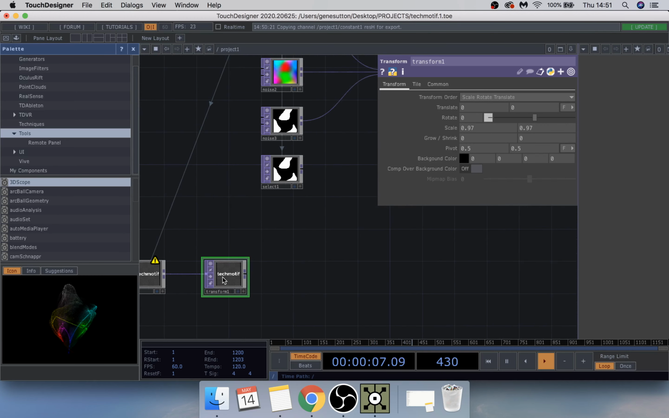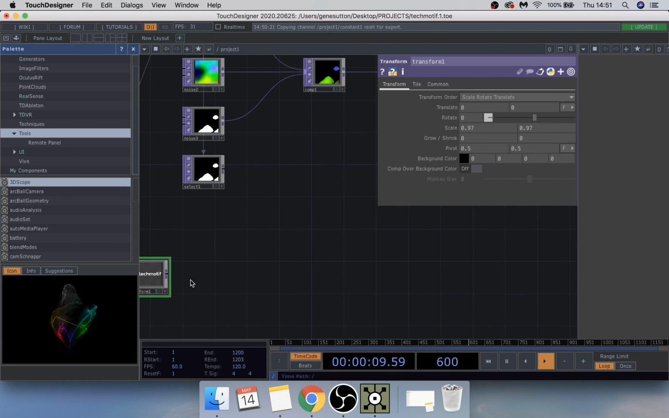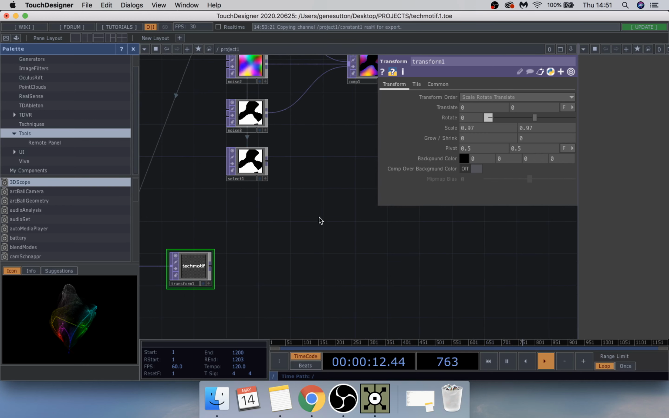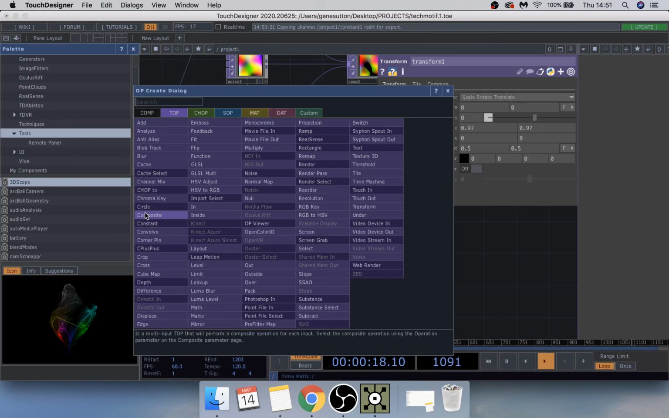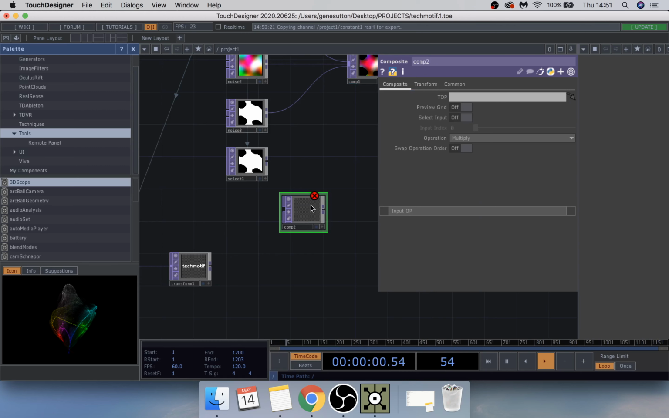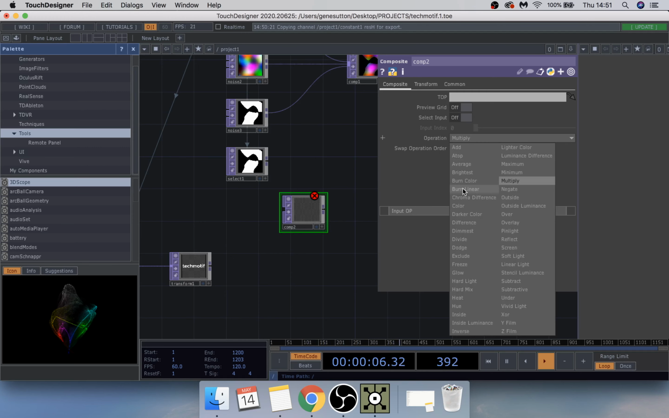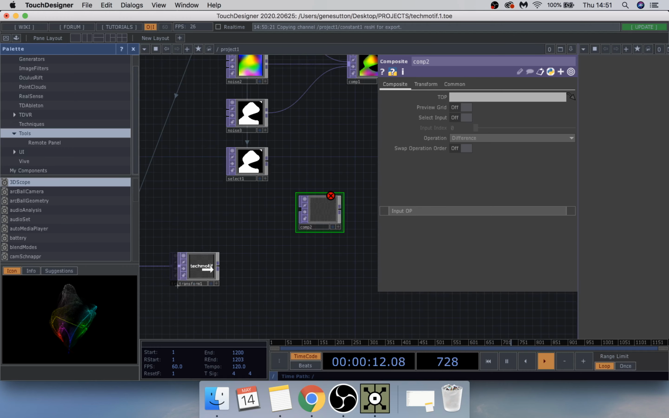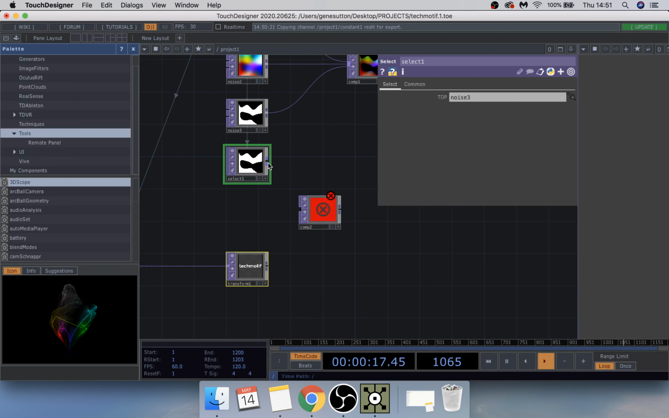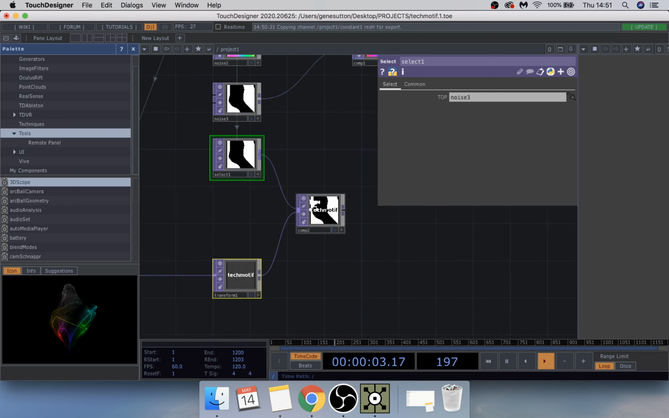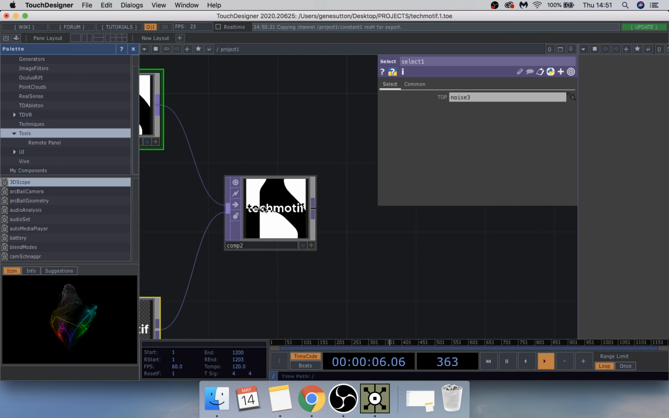Now we are going to composite this one and this one together. So add another composite TOP. Under this composite, we're going to change the operation to difference, like that. Move that over here, and select these two using the right mouse button, and put them into that. There you go. So it should look something like that.